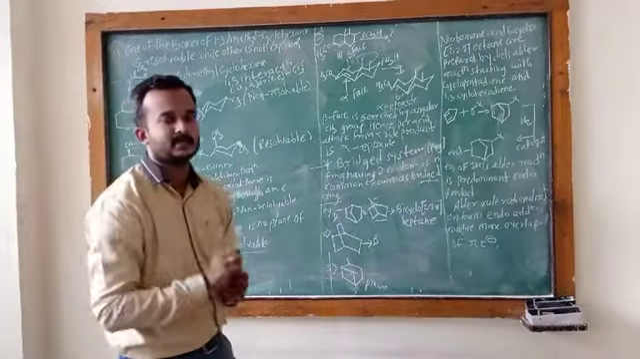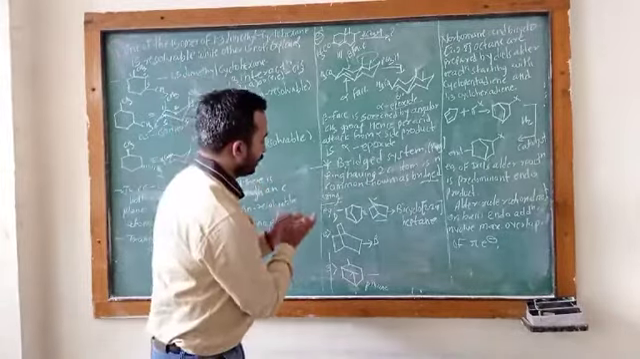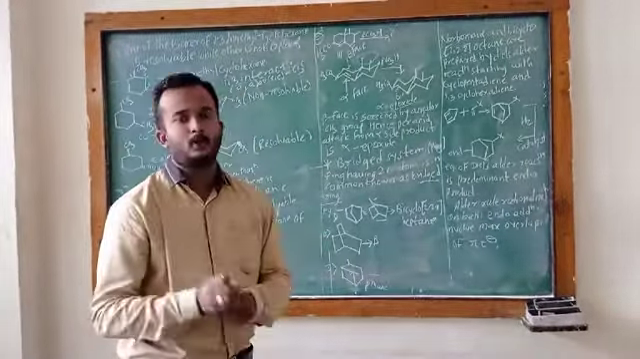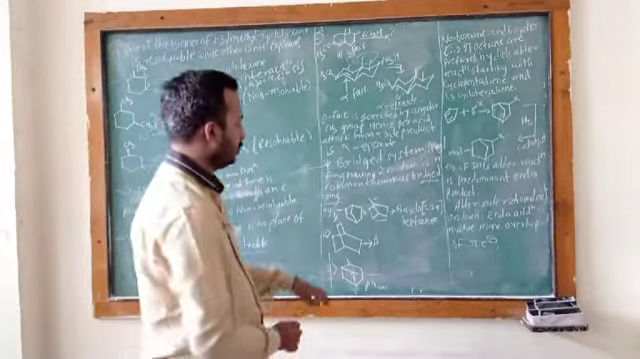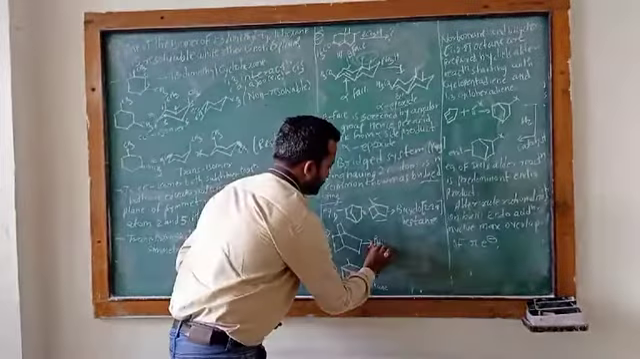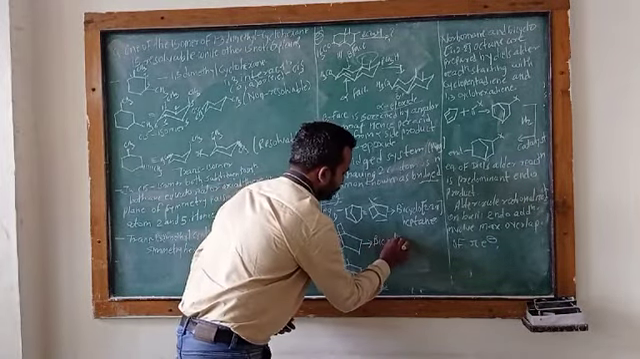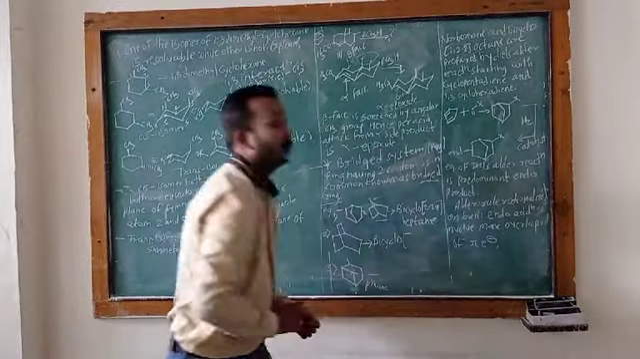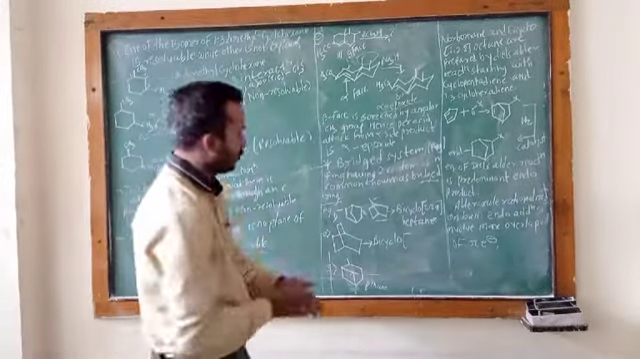Why is it bicyclo? Because in this ring, two or more carbon atoms in the bridge carbon, two or more carbon atoms are common. Therefore it shows the prefix bicyclo. Then the bridge ring system, then the bridge carbon in the ring.